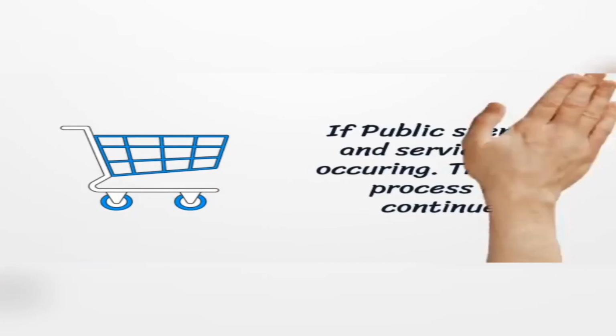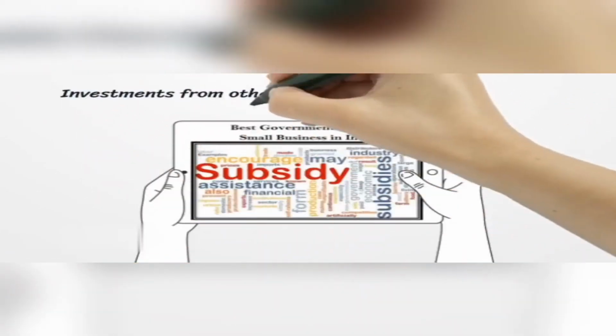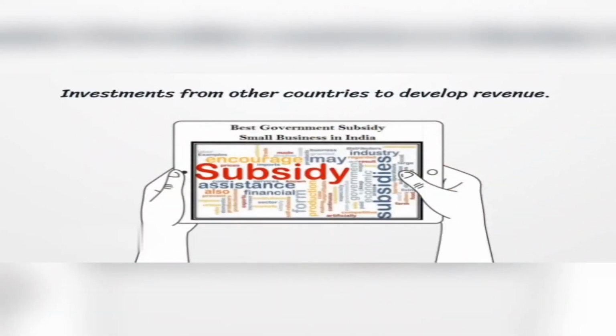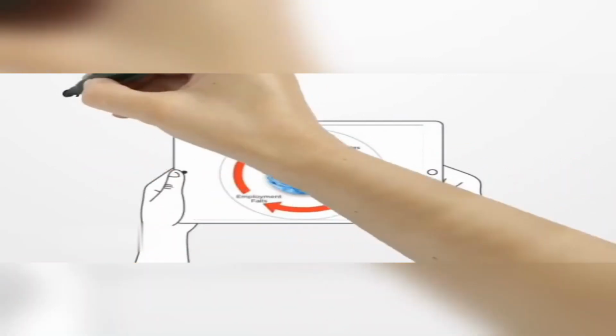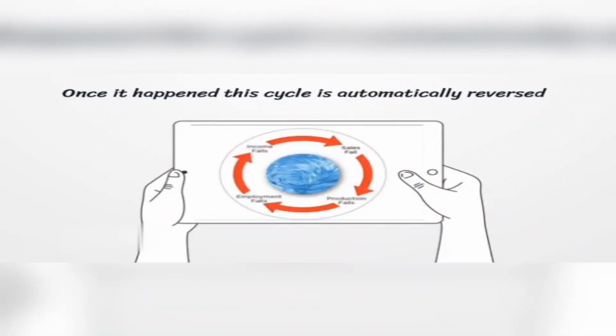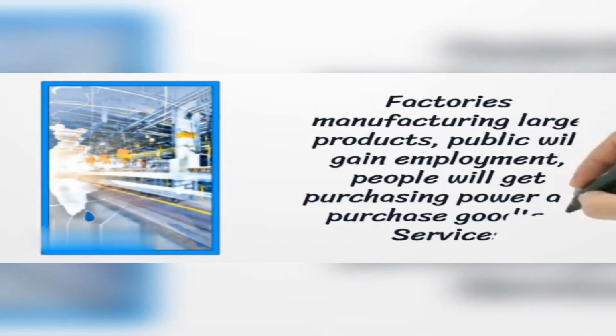The only way our government can resolve this issue and maintain the GDP growth rate is by providing subsidies to industries and attracting sizable investments from other nations to develop revenue. Once that happens, this cycle is automatically reversed. Factories manufacture large products, and the public will gain employment. People will gain access to money and purchasing power, which will lead to GDP growth.